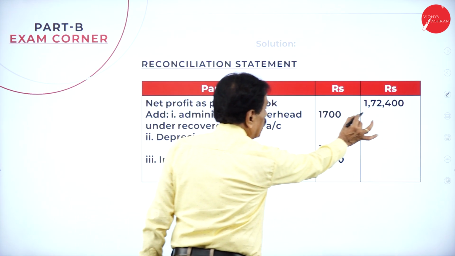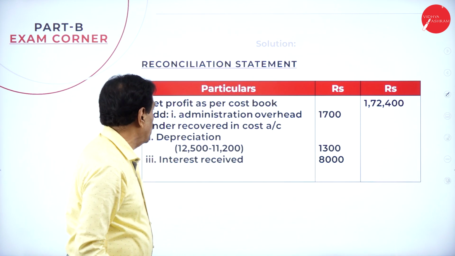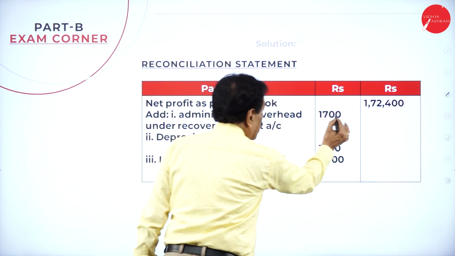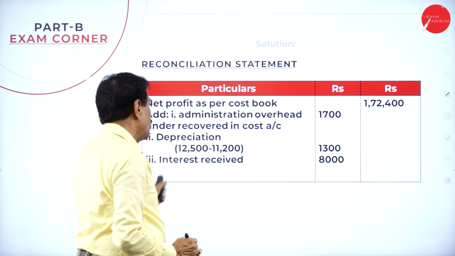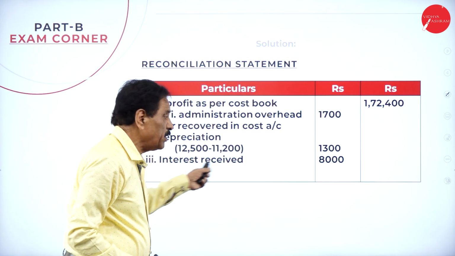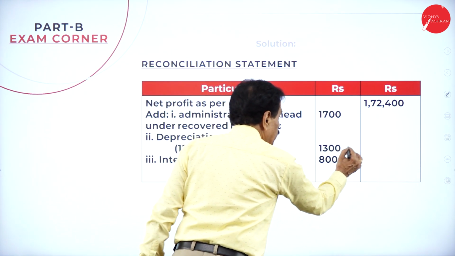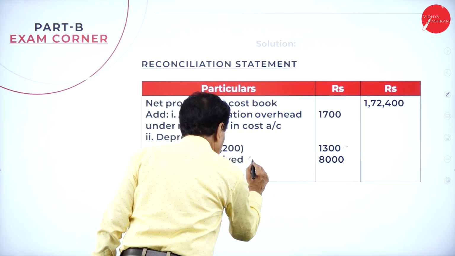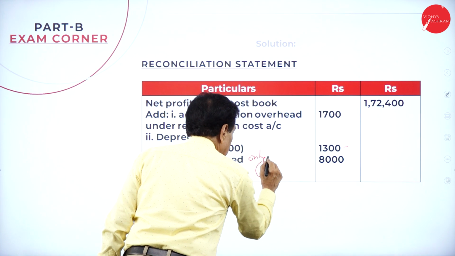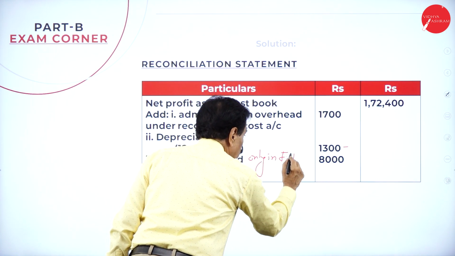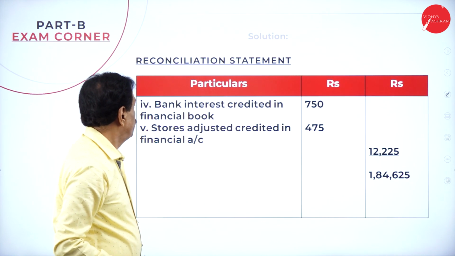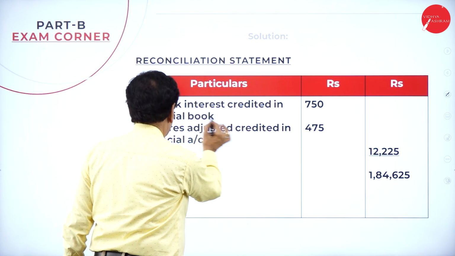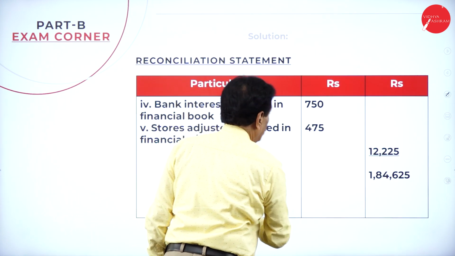Profit as per the cost book is 1,72,400. Administration overhead under recovery in costing 1,700, depreciation difference 1,300 should be added. Interest received only in financial book 800. Bank interest credited in the financial book.